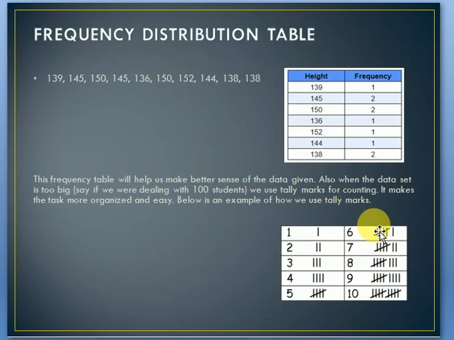Table of frequency distribution. This is the example for you to know the table of frequency distribution. These are the numbers given and these are the frequencies, which show how many times the same numbers are repeated, and these are the tally marks which represent frequencies.